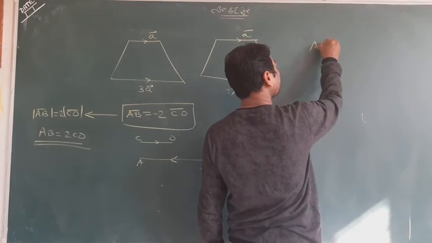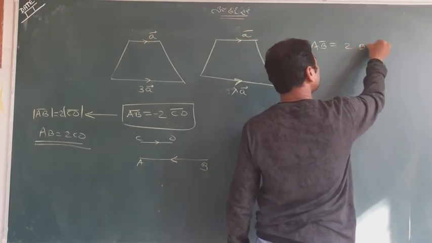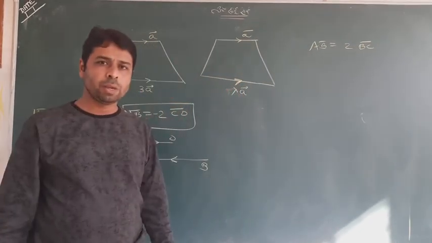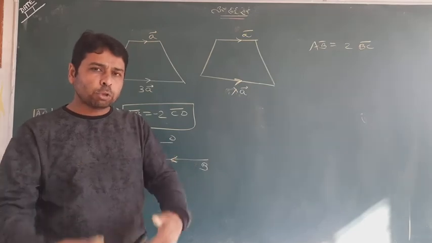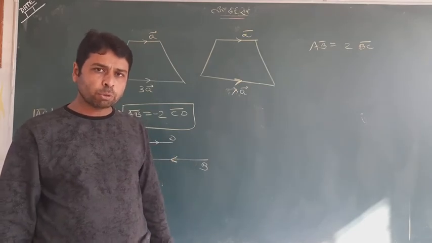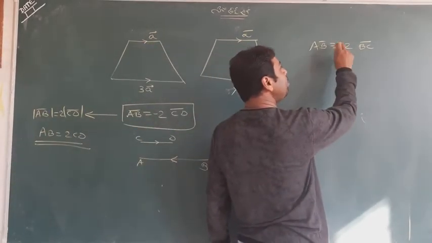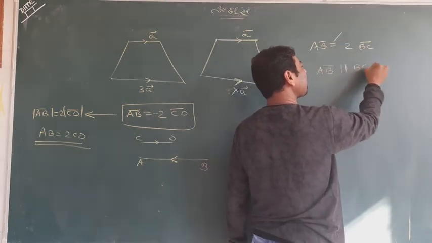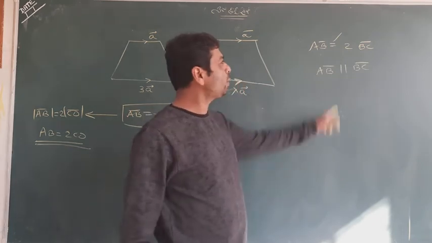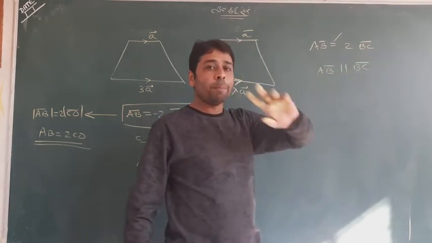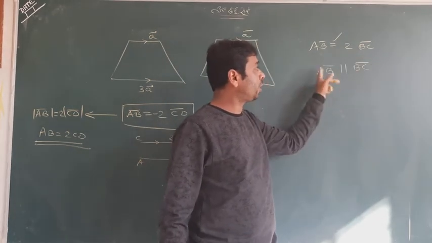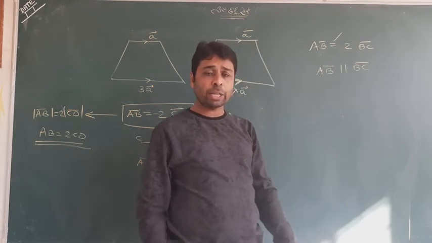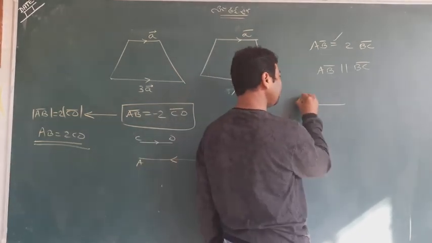Suppose I want to share one more example with you here. What do you think about this? Please make some conclusion. Between AB and BC we have an equal to sign, so AB and BC are parallel. But we know that AB has a mod double that of BC. But this is the only contradiction. AB and BC are parallel. Can you make a picture?